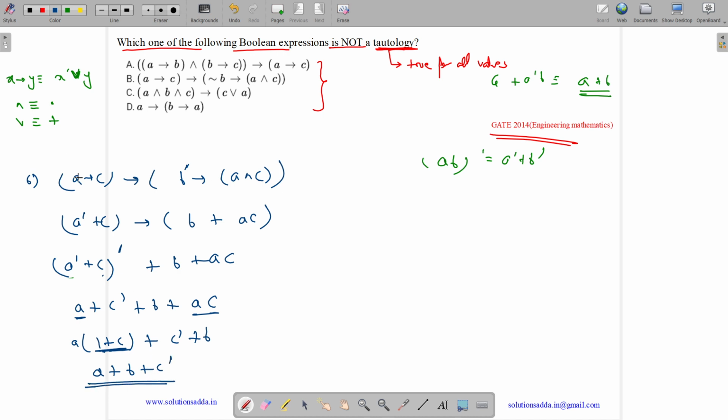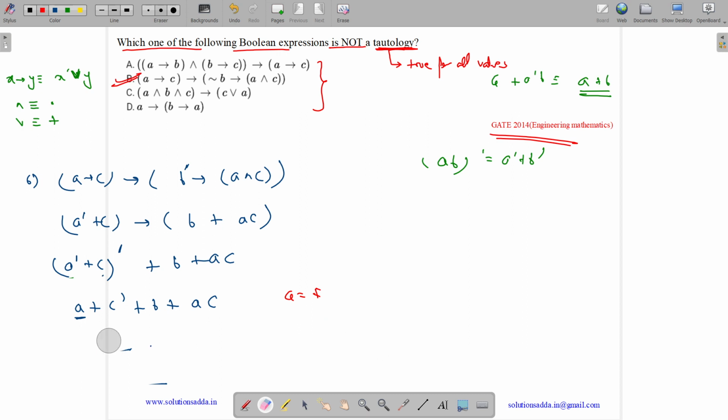Here this can be true as well as false. If you take A as false, B as false and C as true, then this is false plus false plus true complement, which is false. So it can have a false value too. So it is not a tautology. So option B is not a tautology.